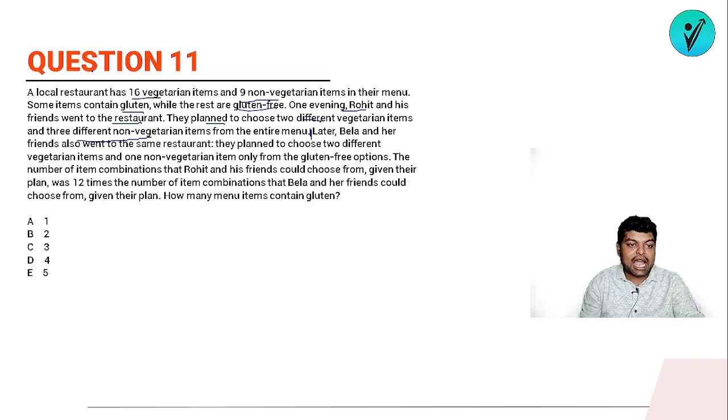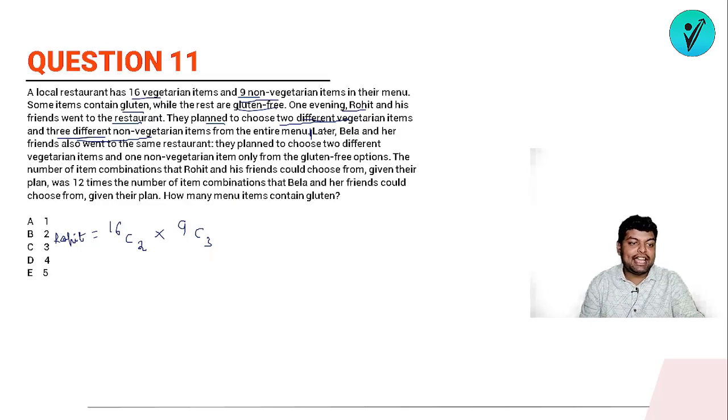Simply it has been given that out of 16 vegetarian foods, they are opting for 2 different vegetarian foods, and out of 9 non-vegetarian items, they are availing 3 different non-vegetarian foods. So in how many ways can they do the selection? So Rohit and his friend, out of 16 foods available, they have to select any 2. And when they have to select non-vegetarian items, out of 9 food options, they can select any 3. So this is the mechanism of selection, or these are the different options available for Rohit.